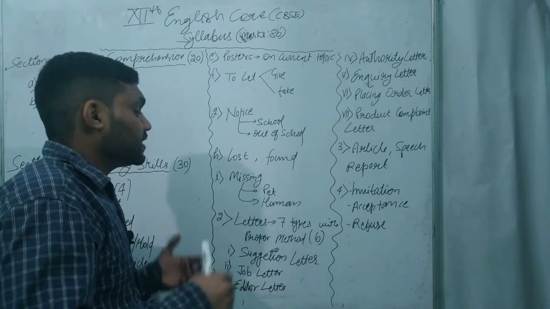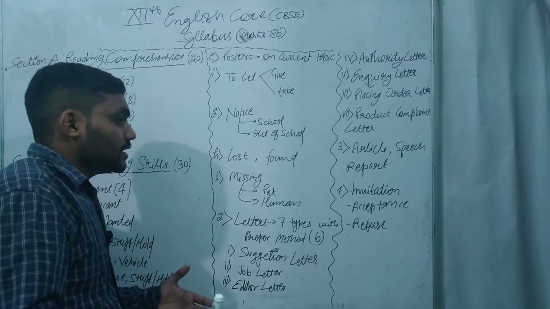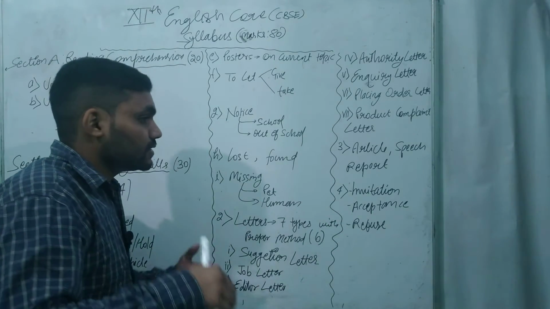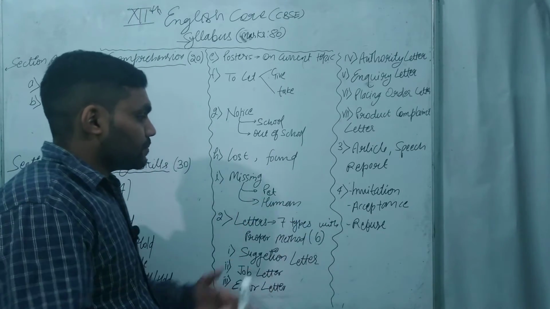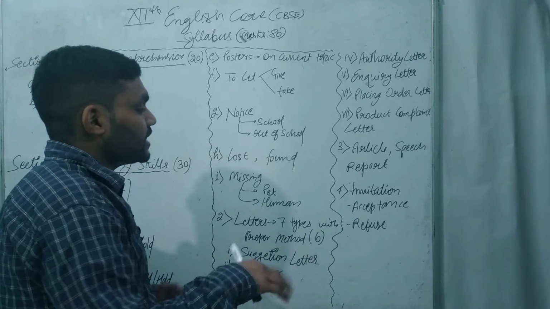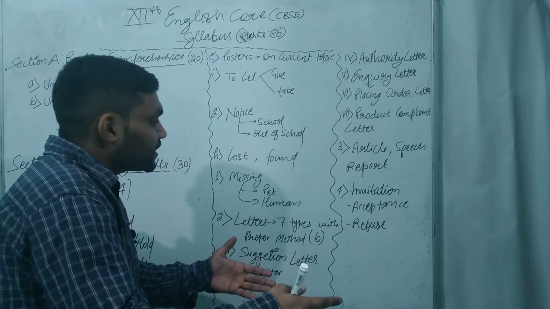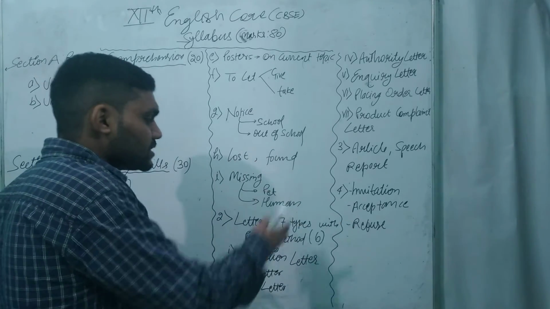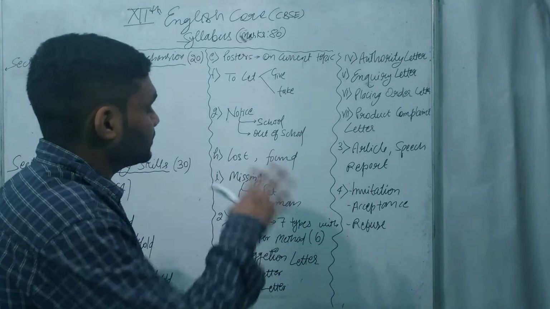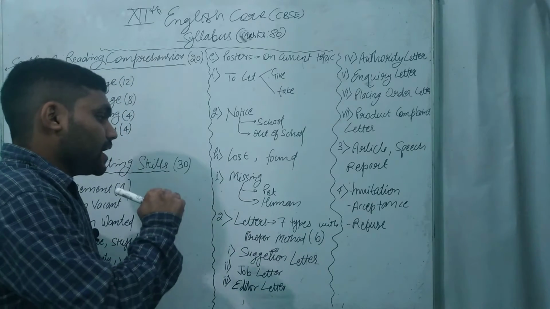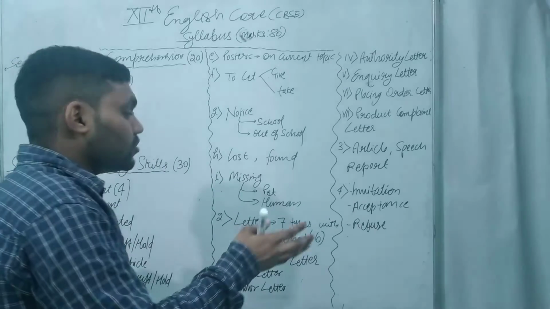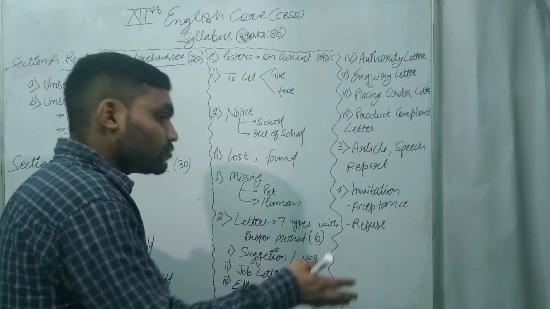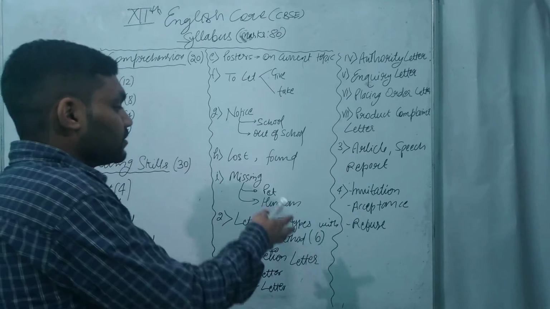Lost: suppose you have lost something. So how you have to advertise in the newspaper. And suppose you have found something and you want to return it, then how you have to advertise in the newspaper. All these things we will learn here in this syllabus. Missing: suppose a human being or a living thing has gone missing. So how we have to advertise in the newspaper, that we'll learn here.